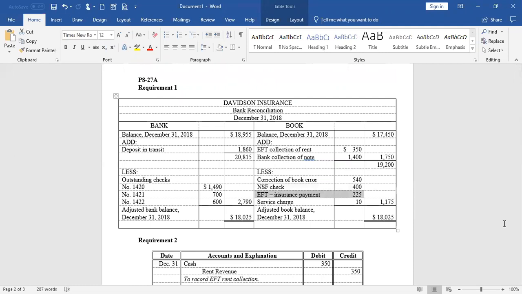Check 1417 for 180 is in our checkbook at the proper amount. Check 1418 for 630 is also in our checkbook at the proper amount. Check 1490, properly cashed for 1930. What did we do? We only recorded it as a deduction of $13.90. So we need to deduct the additional difference, which would